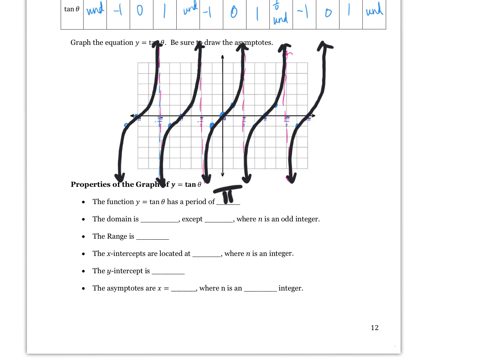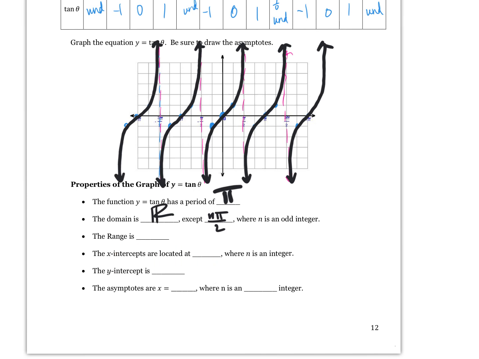The domain. A way that we can say it is all reals, Matt, but then to your point, we have to have a big exception, because you're right. We've got all these vertical asymptotes. The vertical asymptotes are happening at 1 pi over 2, 3 pi over 2, negative 1 pi over 2, negative 3 pi over 2, negative 5 pi over 2. How do we want to say that? N pi over 2, and this time I remembered the word odd, right? 1 pi over 2, 3 pi over 2, 5 pi over 2. That sounds good to me.